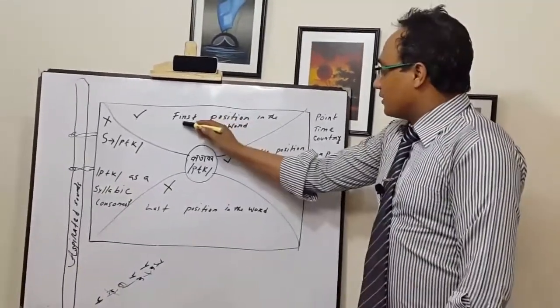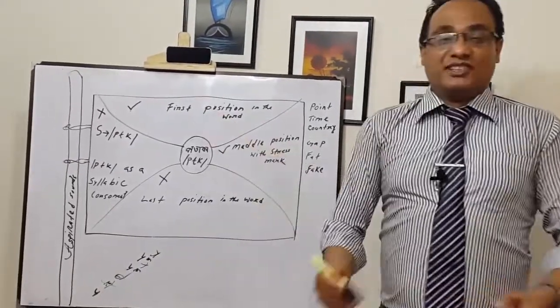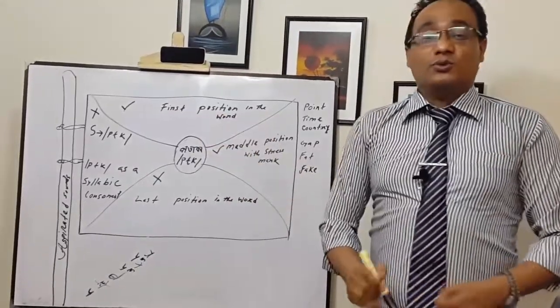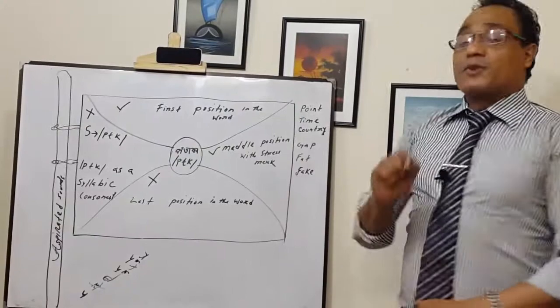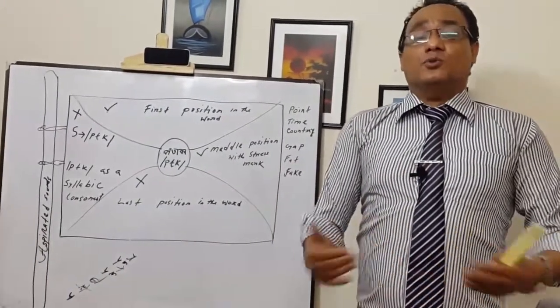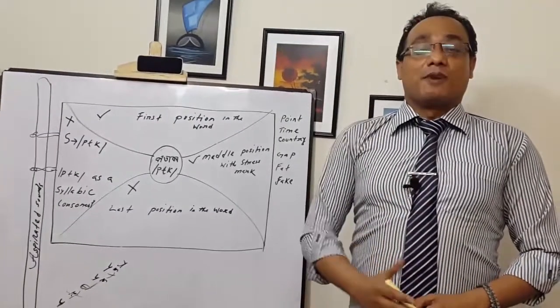The first position: if we get pa, ta, ka in the first position of a word, we have to go through aspiration.